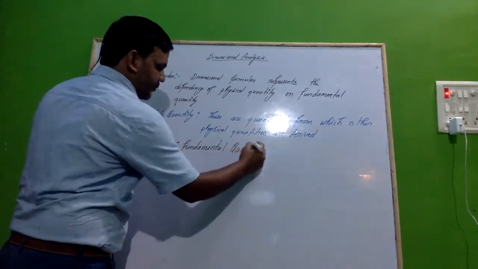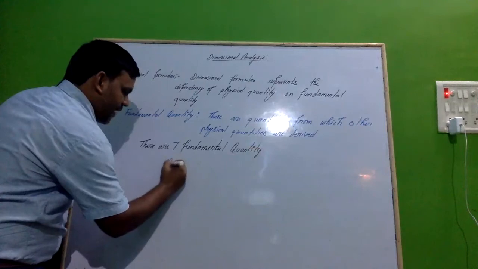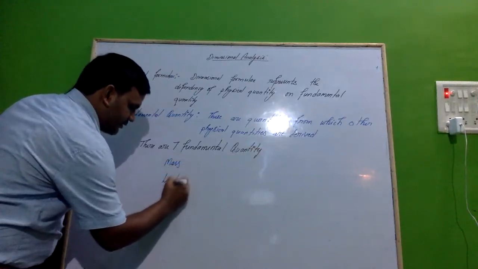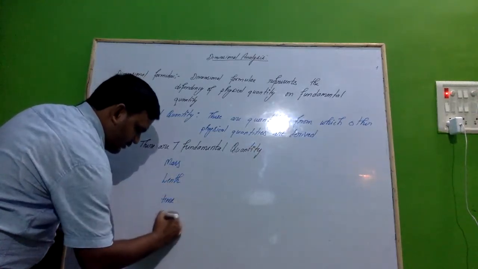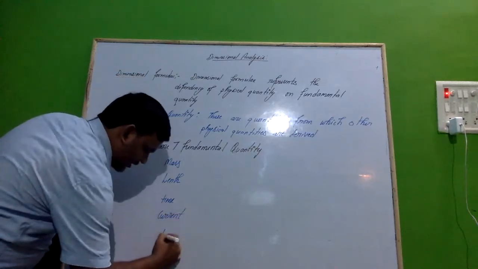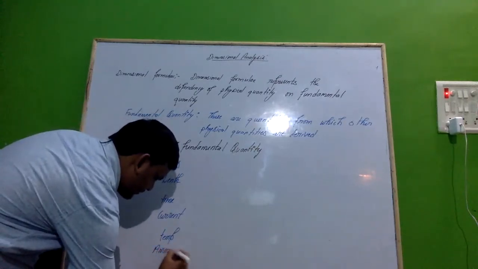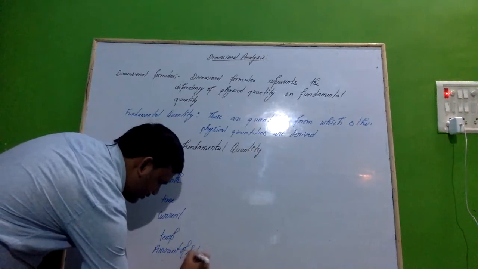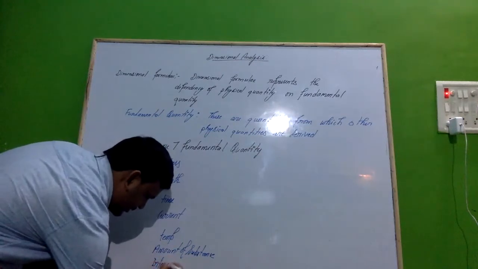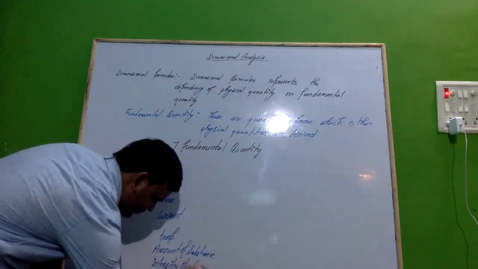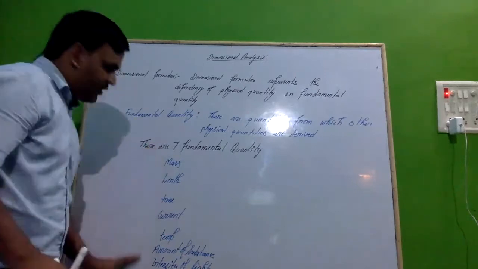Fundamental quantities: mass, length, time, current, temperature, amount of substance, intensity of light. Basically, these are the 7 fundamental quantities.